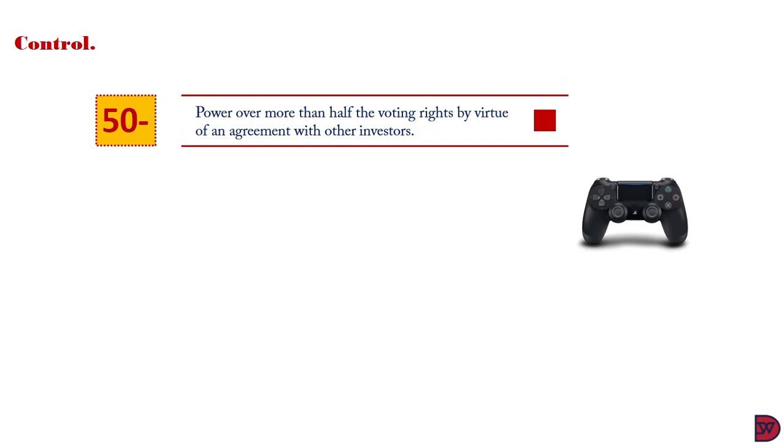Let's say the parent has 40% and goes into partnership with another shareholder with a 15% holding. The parent, who has 40%, can use the 15% in addition to his own to make decisions in the company. So in as much as he owns less than 50%, per the agreement with other investors, he gains control of the voting rights.